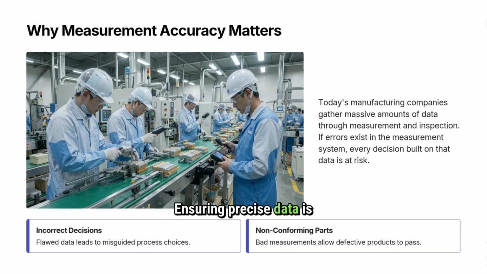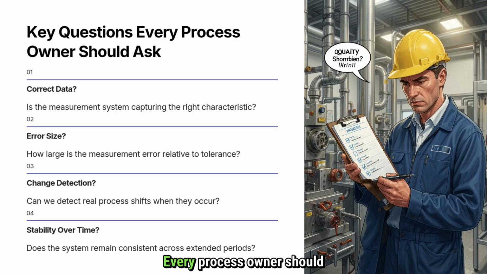Ensuring precise data is essential to avoid flawed process choices and defective products. Every process owner should ensure that the measurement system provides reliable and useful data. First, confirm that the system is measuring the right characteristic and collecting the correct data needed for decision-making. Next, understand the measurement error and ensure it is small compared to the product tolerance. Large measurement errors can make good parts appear bad or hide real problems.